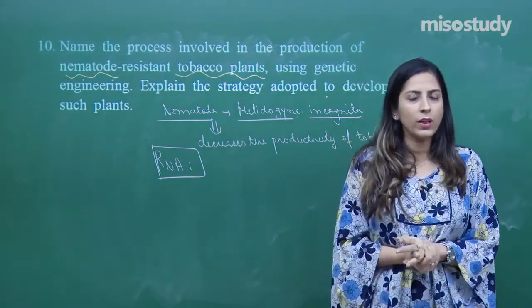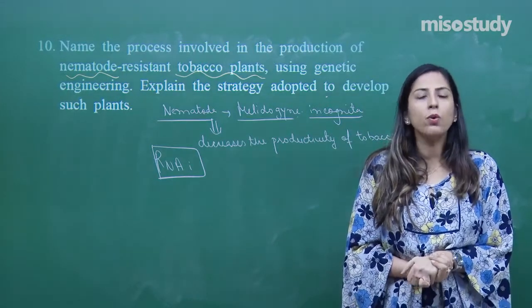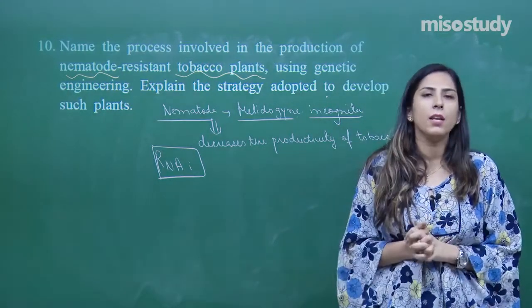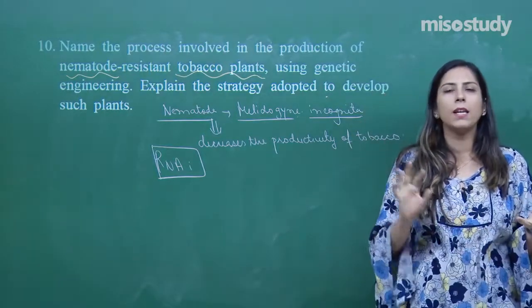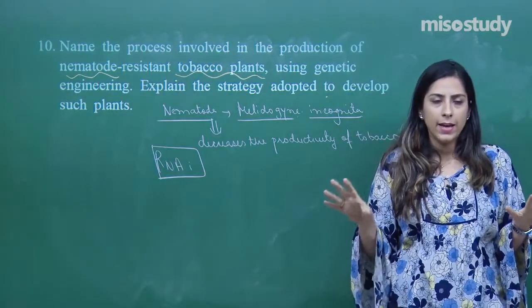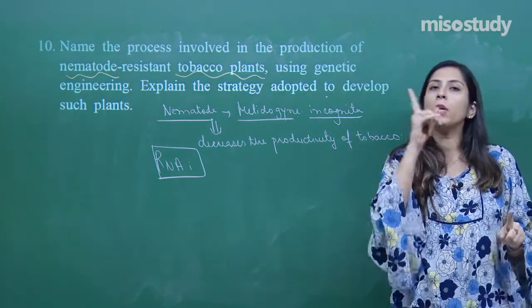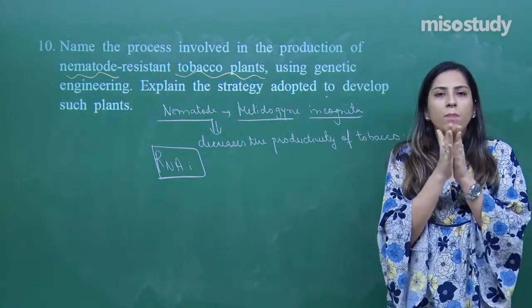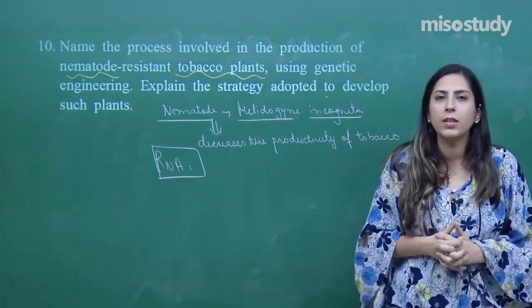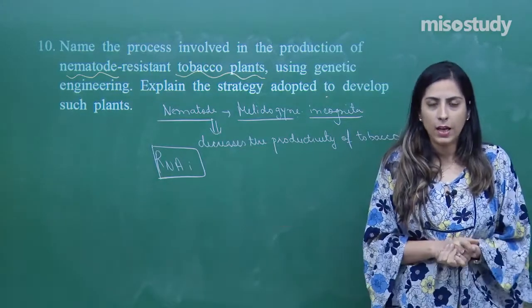In this, what we have done, we have introduced one gene due to which a double stranded RNA is formed in the tobacco plant. One is a sense RNA, other is an antisense RNA. Antisense RNA and the mRNA which is produced during the infection of a nematode will bind with them, they will not allow the further infection of that nematode, due to which the nematode will die.